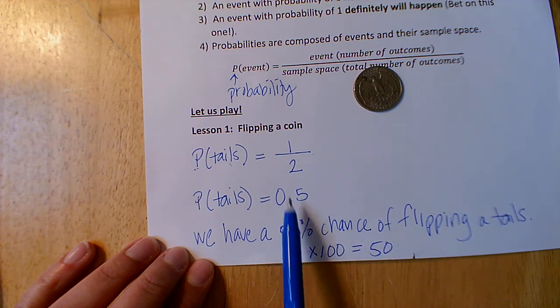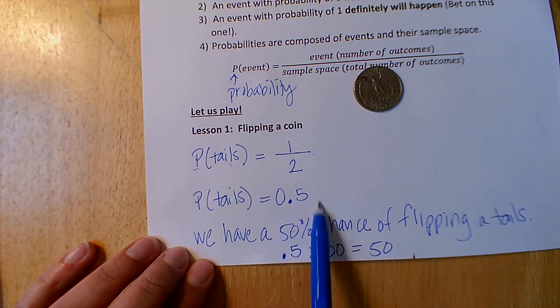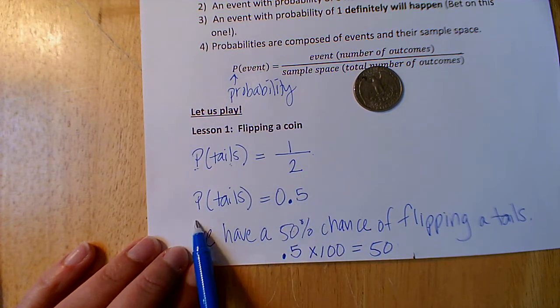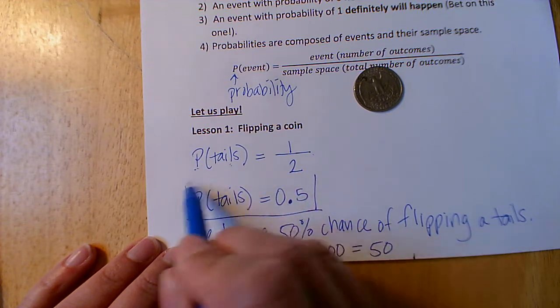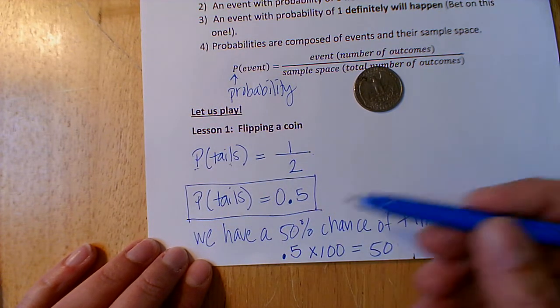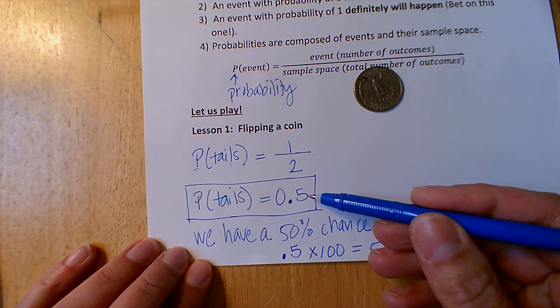So please, when they're asking you for probability, if you do take this in college, remember that probability is a number between 0 and 1. So if they're asking for a probability, do please write this answer down.